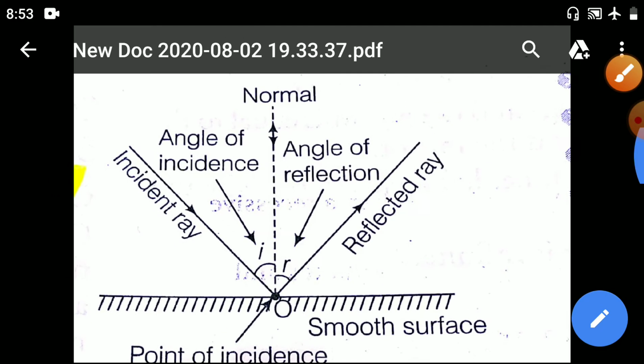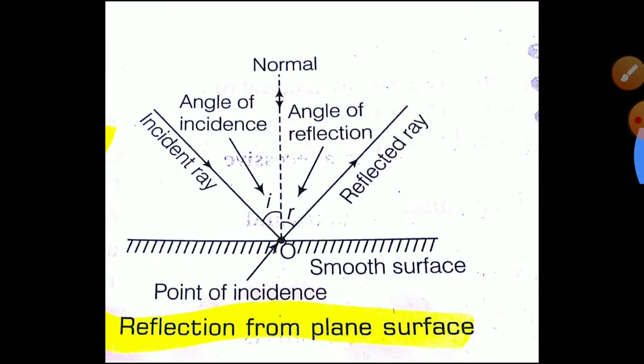So this is the proper diagram of reflection from a plane surface. Easily you can see the ray which is coming from a medium to strike the surface, that is the incident ray. The point where we draw a perpendicular line is the normal, and after getting reflected, the ray bounces back in the same medium, that is the reflected ray. The incident ray makes an angle with the normal, the angle of incidence. With the name itself you can remember: incident, incidence; reflected, reflection. And the reflected ray makes an angle with the normal, that is the angle of reflection.